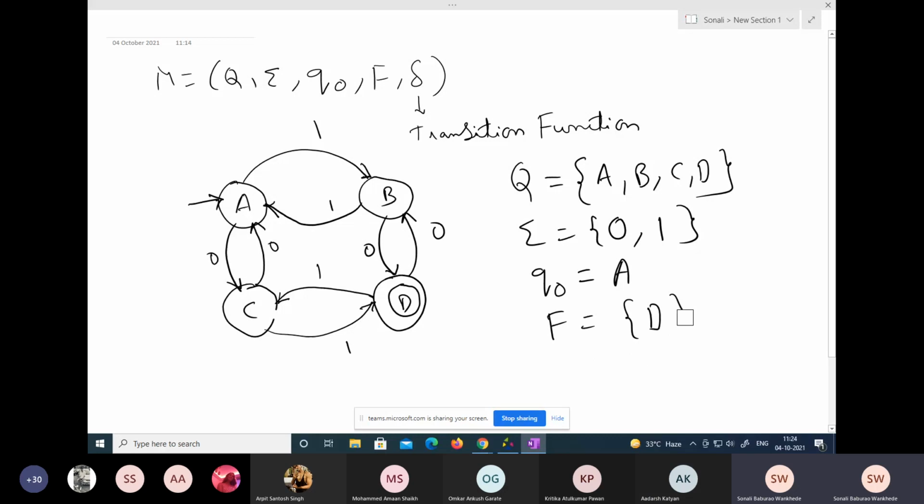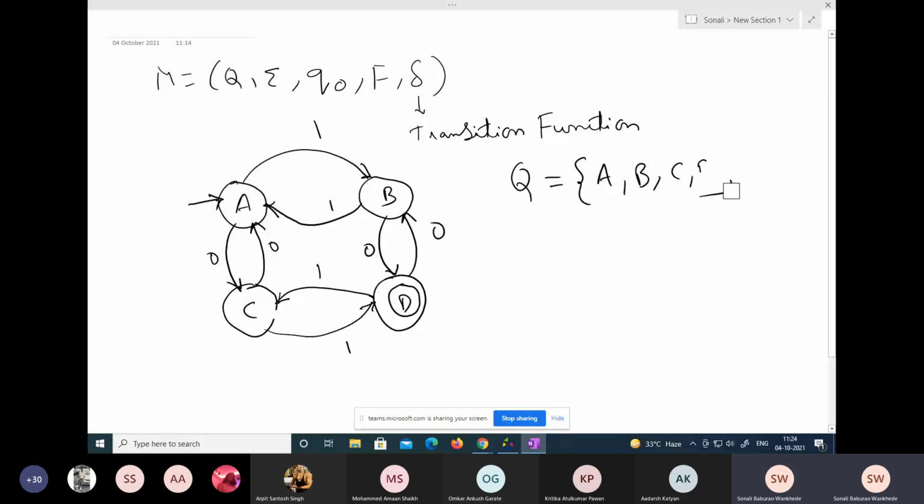Okay, now we don't know delta. Delta is the transition function. The transition function is given by K multiplied by sigma into K. That gives you this. Okay, this is delta. Now delta is our transition function.